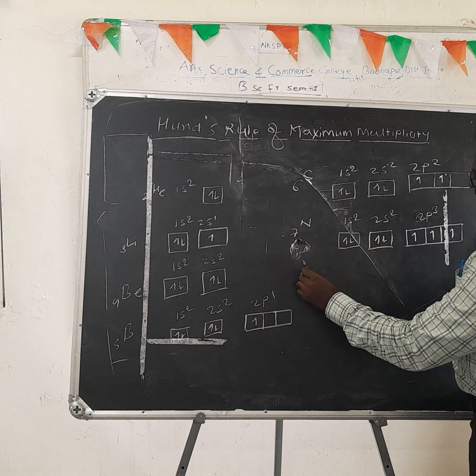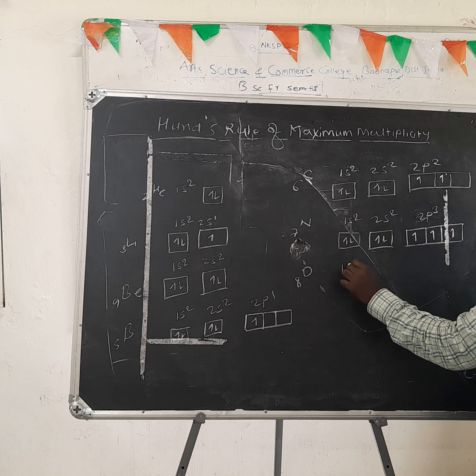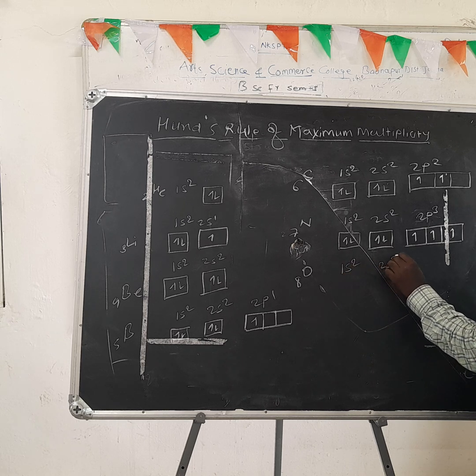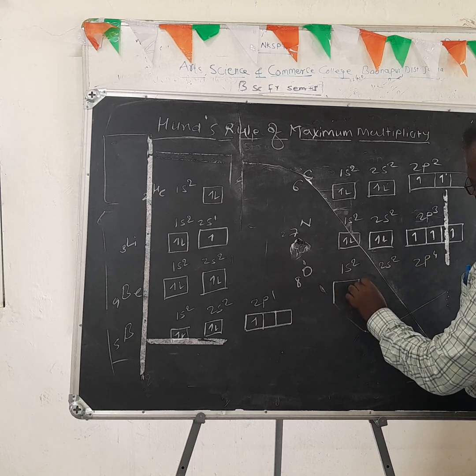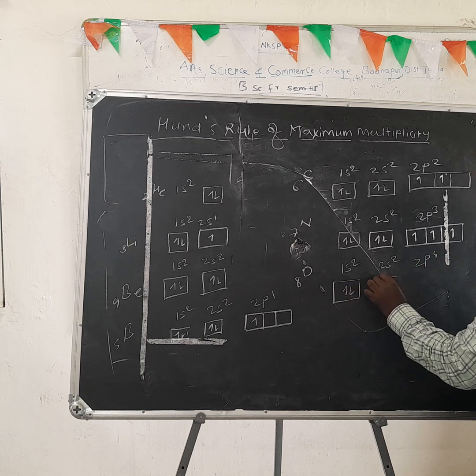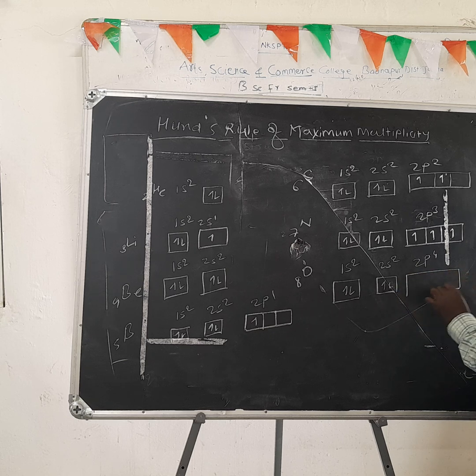Another example, oxygen. Oxygen atomic number is 8. Electronic configuration is 1s2, 2s2, 2p4. Here these are the 2 electrons in the s subset, 2s2. Then the 2p subset contains 4 electrons. How are the 4 electrons added in the p subset?